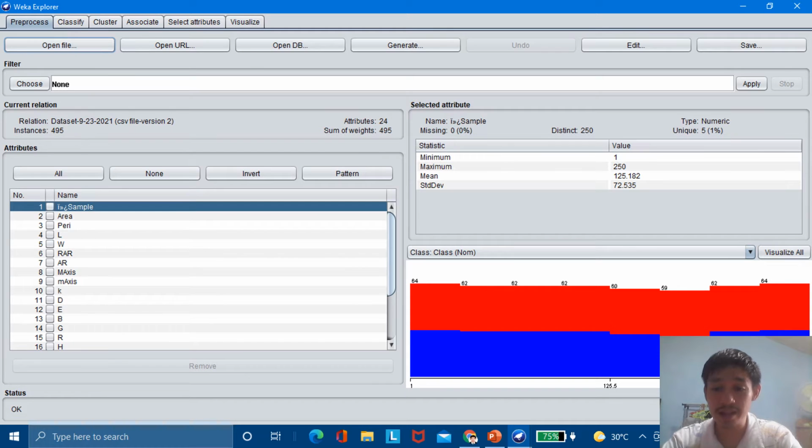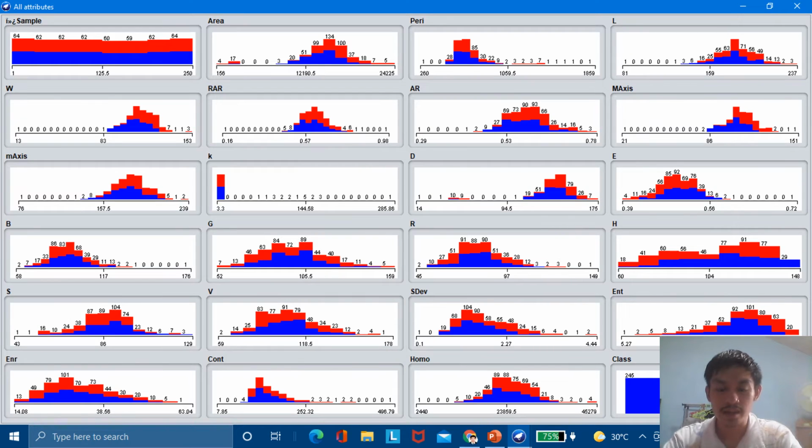Let's try to visualize the plot, diagram, or graphs of this data set. Okay, we can now see the mean and the standard deviation. Let's now try to visualize all. Now, we can clearly see that it has made a difference. First, there are no two big black boxes from the previous quiz number 1.